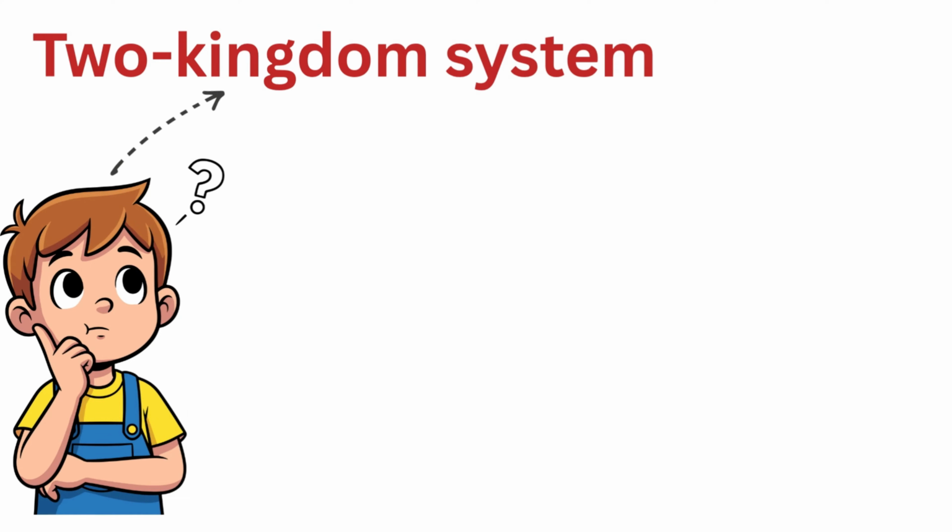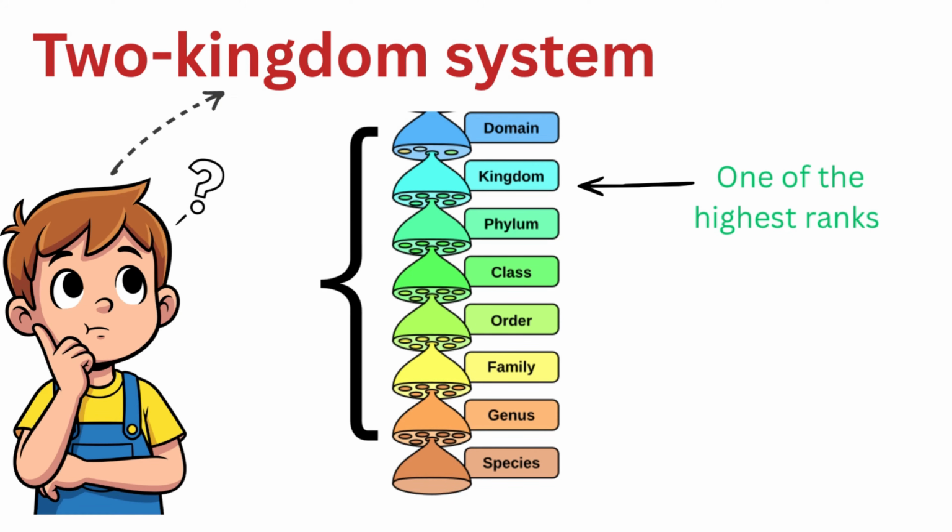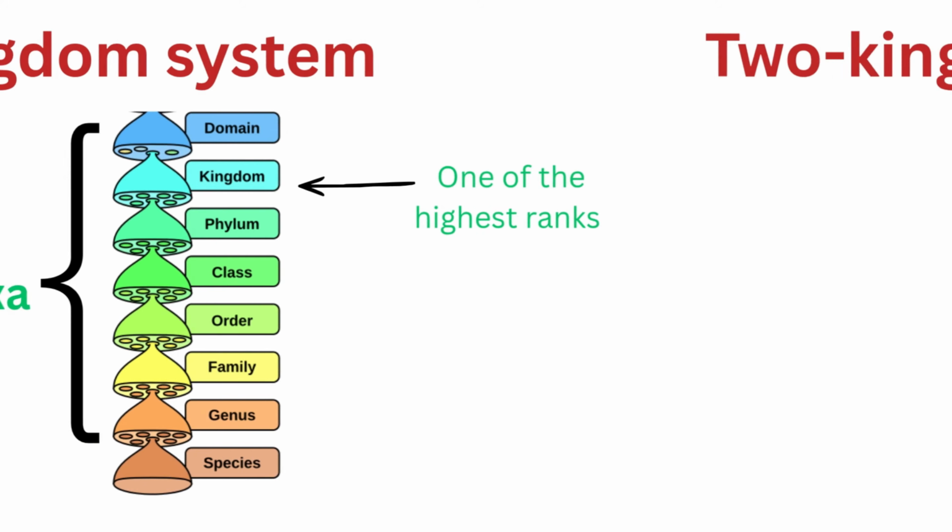Before we move on, have you ever wondered where the word kingdom comes from? It is one of the highest ranks in taxonomy used to classify organisms. These ranks are collectively known as taxa. So, why didn't the two-kingdom system last?